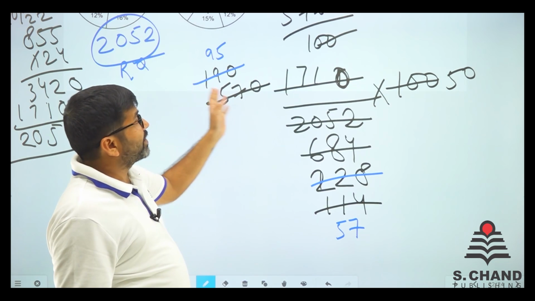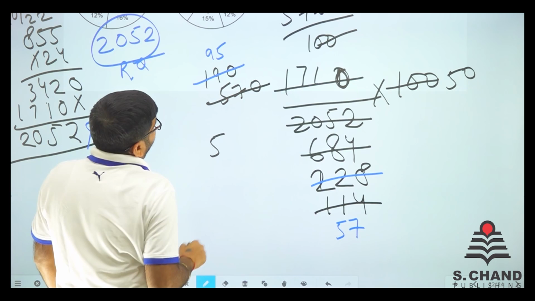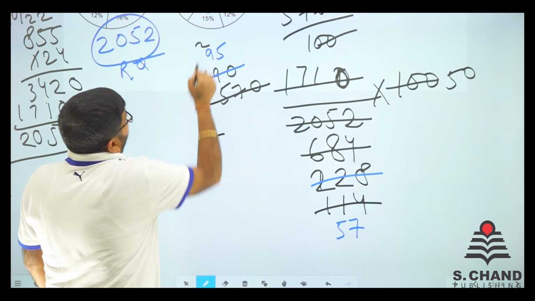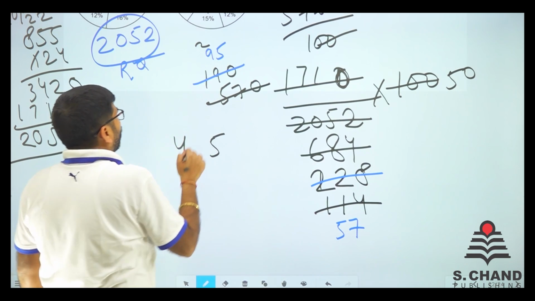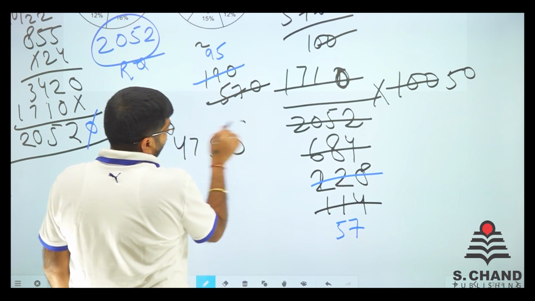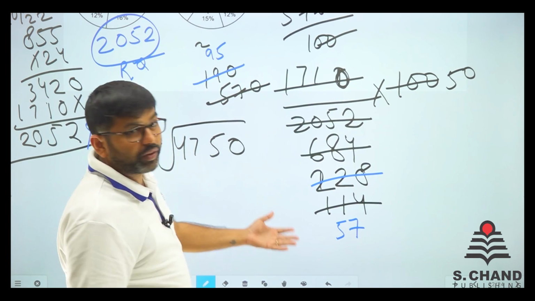So let's calculate this 95 into 5. So 95 into 5, 5 5s are 25. We get 2 here. So 5 into 9 is 45. So we get 4750. Now we need to divide it by 57 and that is the percentage we require.